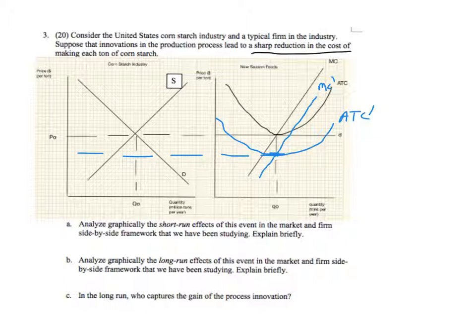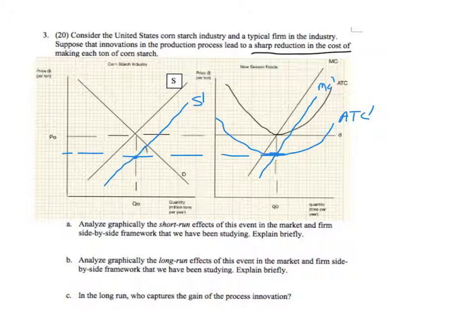I'm going to draw this line across. The reason I am is so that I can depict a fall in the market supply that matches the fall in firm marginal cost. That's the key here. Somehow the heel of my hand is advancing the page while I draw. Anyway, that's the key.